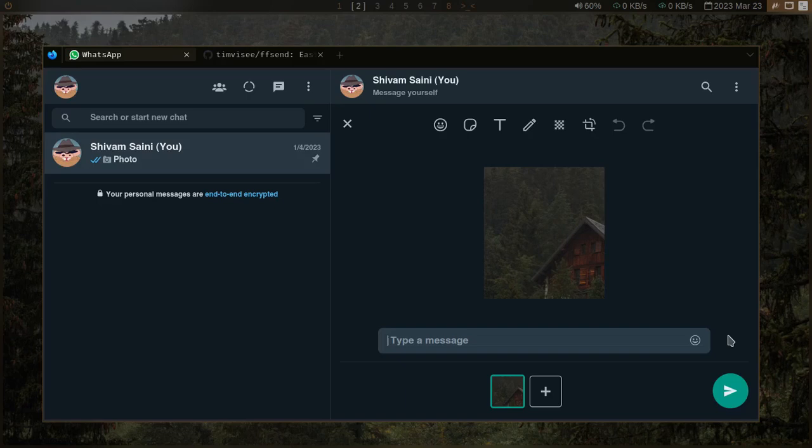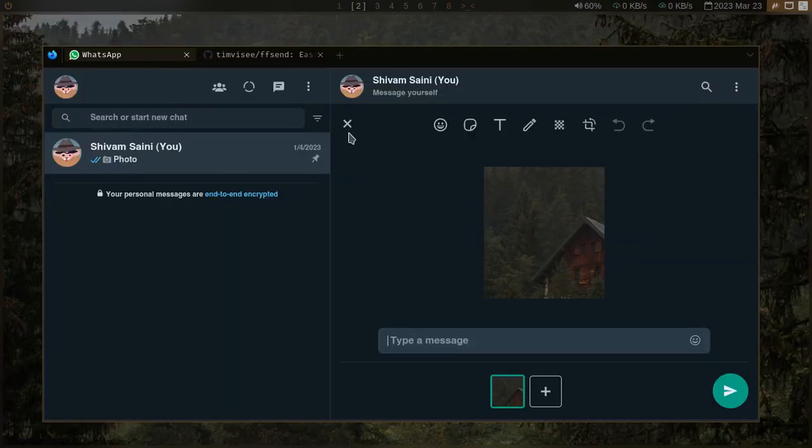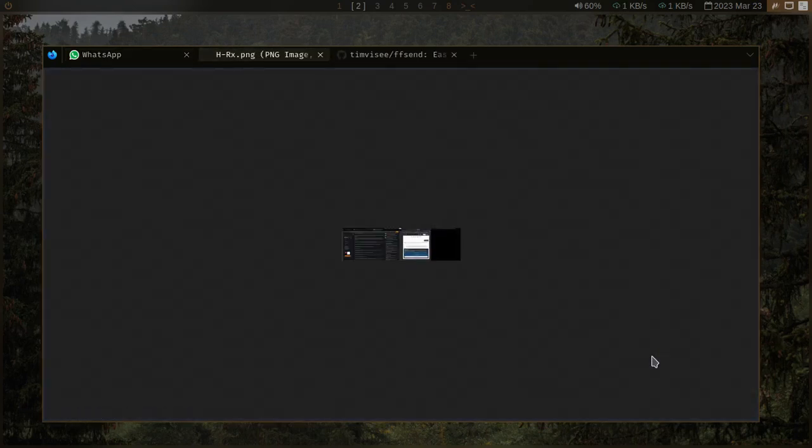But they forgot that I use Linux and I can solve this problem. So one easy thing I can do is I can just point my file to the null pointer, and they will give me some URL which I can just copy and send to whoever I want, and they will be able to view the image.